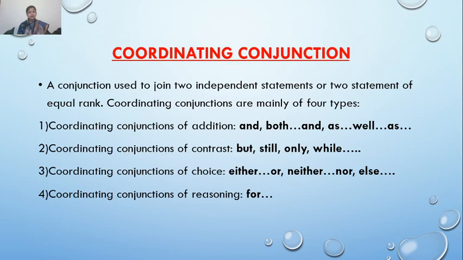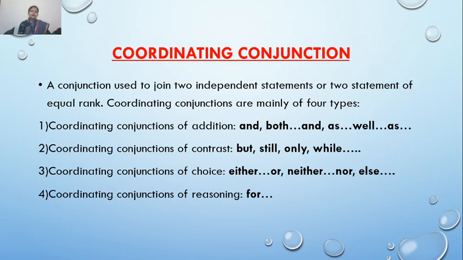Here you can see and, both and, as well as, and there are many more.